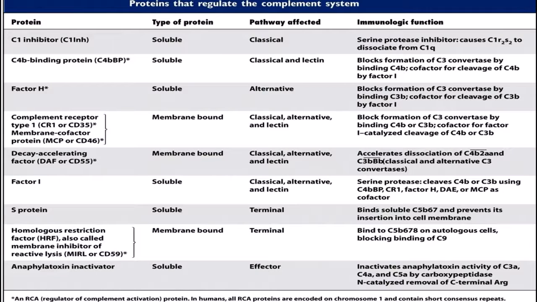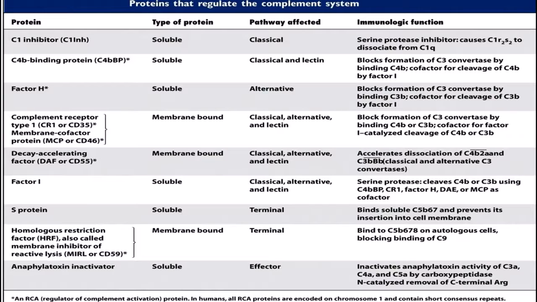Then we have DAF, that is decay accelerating factor, which is again membrane bound, present in classical, alternate and lectin pathways, which accelerates dissociation of the classical and alternate convertases. Then we have factor I, which is again a soluble protein, present in all three pathways, and it is a serine protease that cleaves C4b and C3b using factors like factor H, DAF and MCP as cofactors.